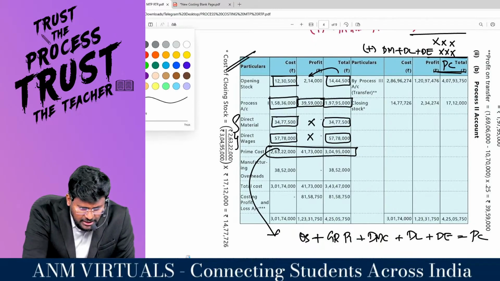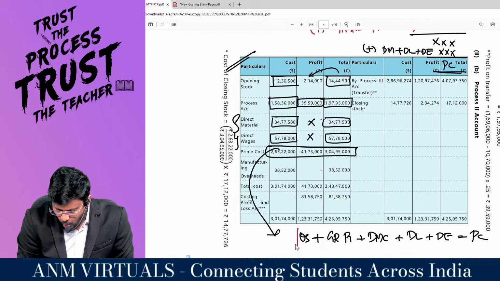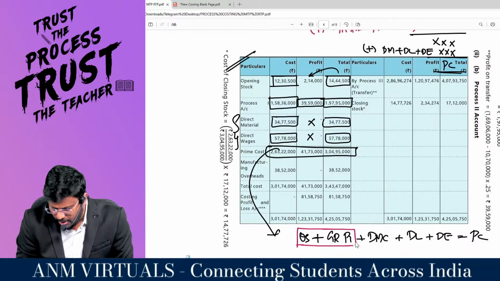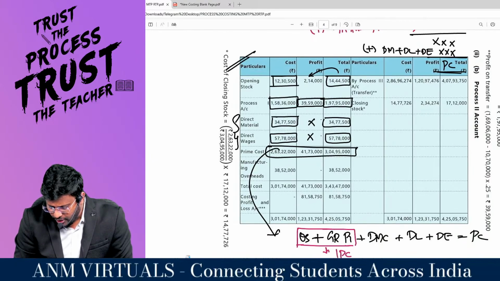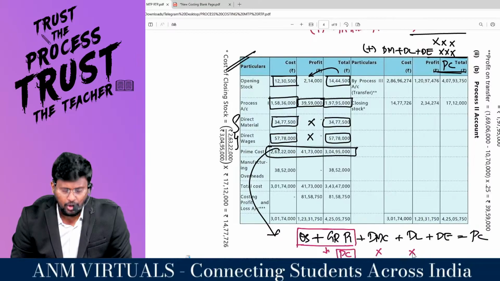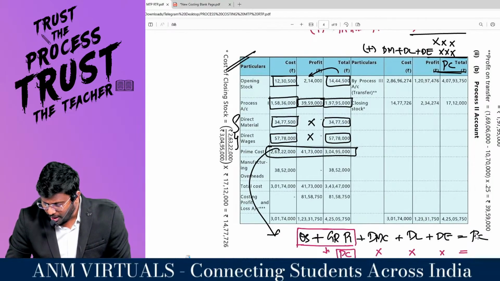Since opening stock and goods received from process number 1 will have a profit component, automatically prime cost will have a profit component.